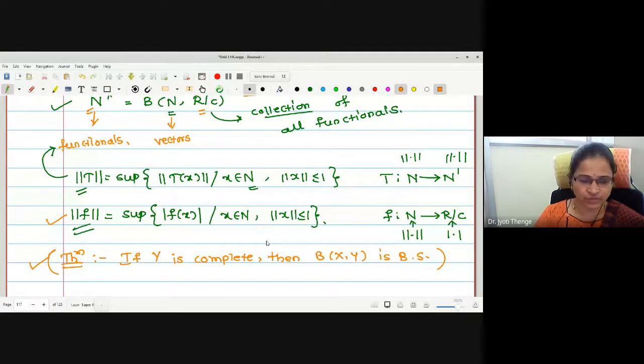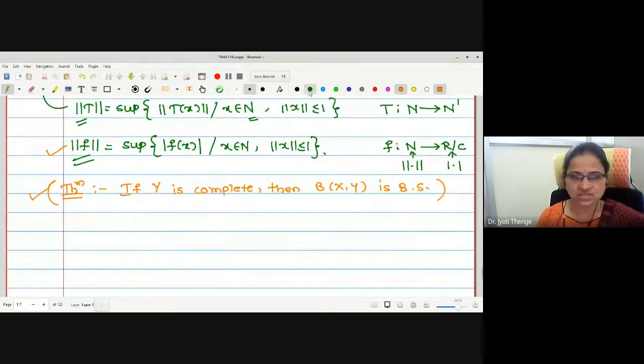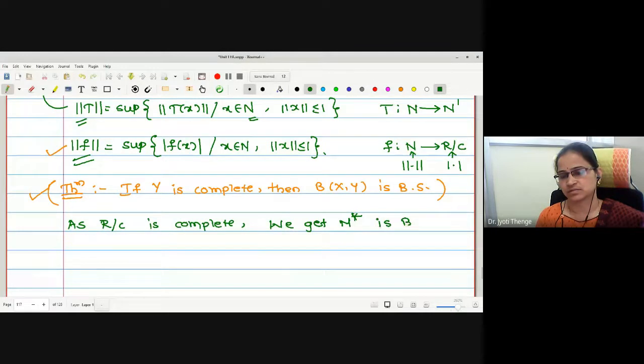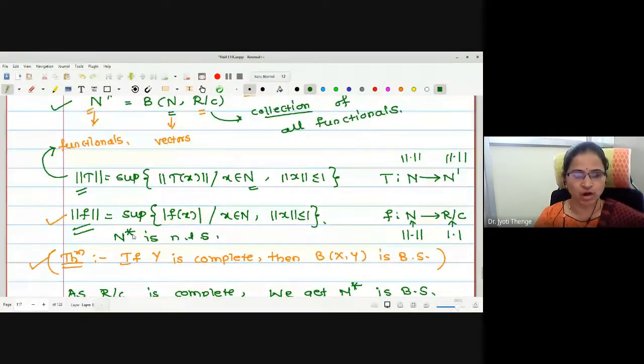Check it out, and if you have any difficulty, you can ask me. Therefore, I'll just write R or C is complete. We get N star is a Banach space. Here I will write N star is a normed linear space under this operator norm definition.